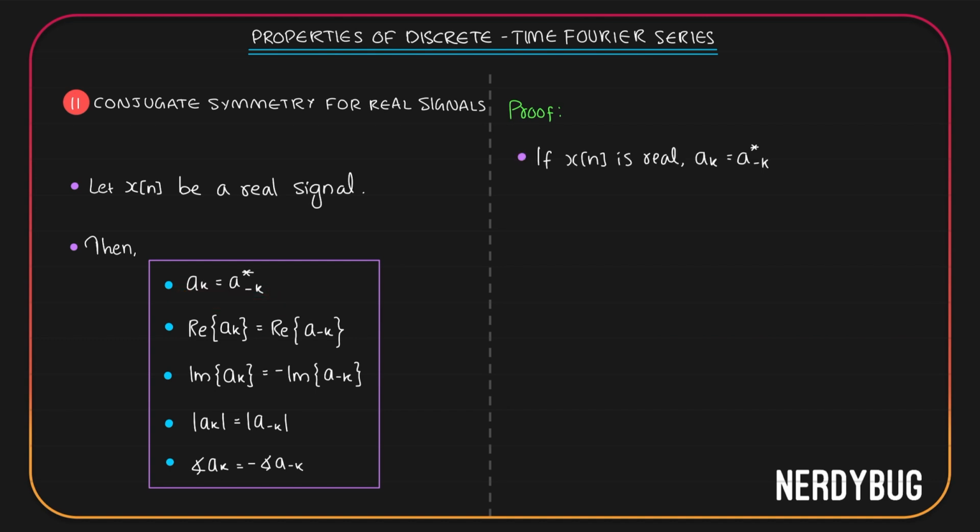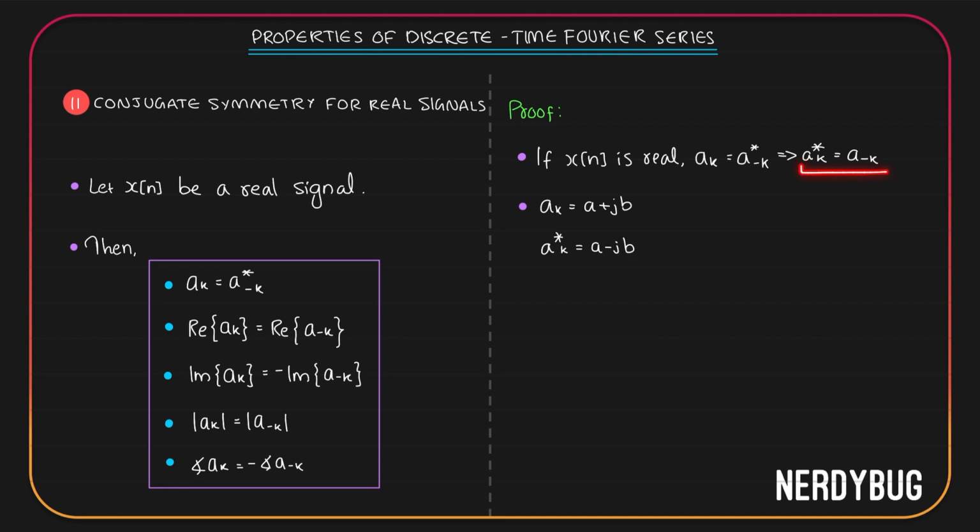So let us start by taking, if x of n is real, ak will be equal to conjugate of a minus k. Let's take conjugate on both sides of this equation. Then we get ak conjugate is going to be equal to a minus k. Let it be there. Let us take a general expression for ak, a plus jb. Then ak conjugate is going to be a minus jb.